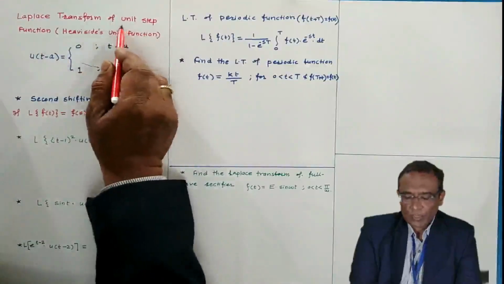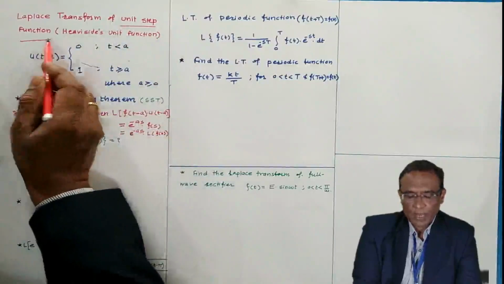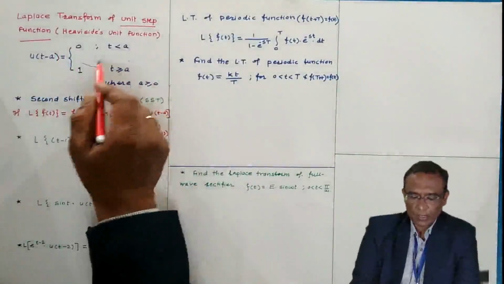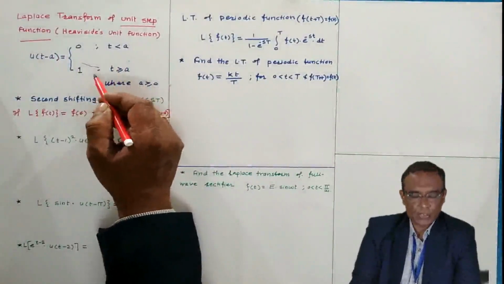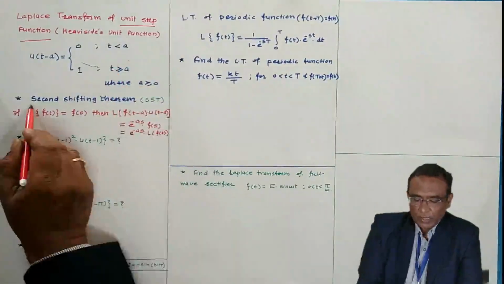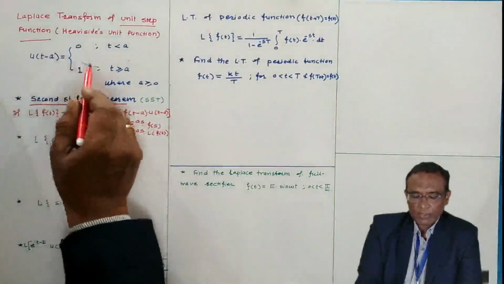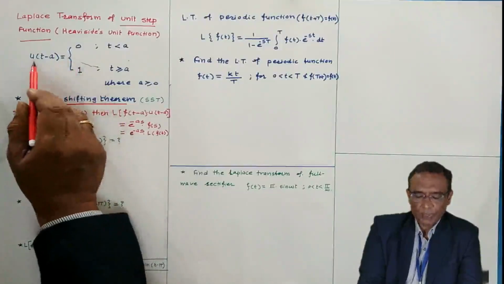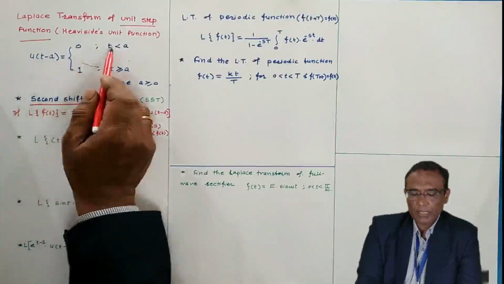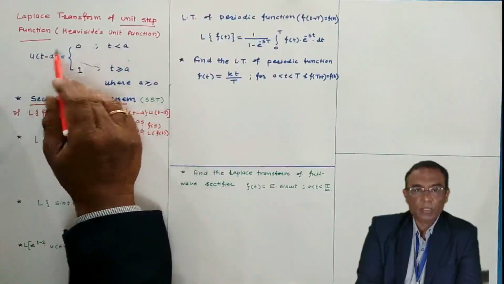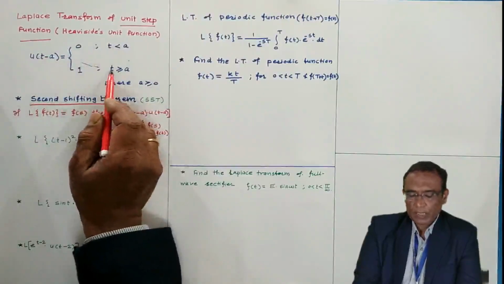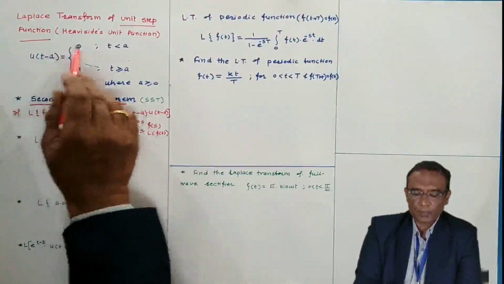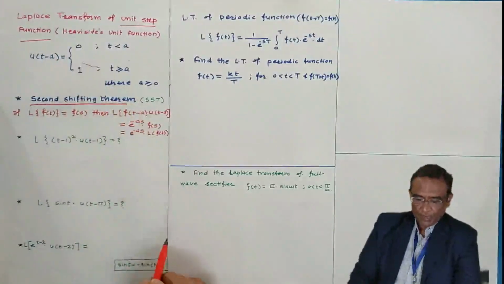Now very quickly, some Laplace transforms of some important functions. Among those important functions, the unit step function is there, also called the Heaviside unit function. Practically it has a lot of significance in electronics and electrical engineering. The Heaviside unit function or unit step function is defined in this way: u(t minus a) is 0 for t less than a, and for t greater than or equal to a, the value is 1. This is what is called the unit step function.